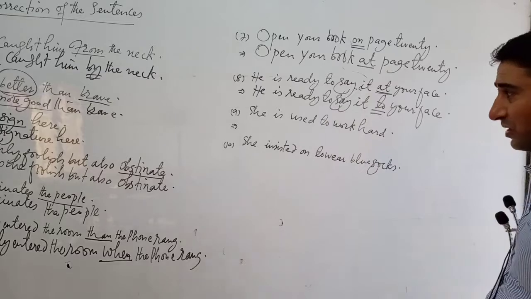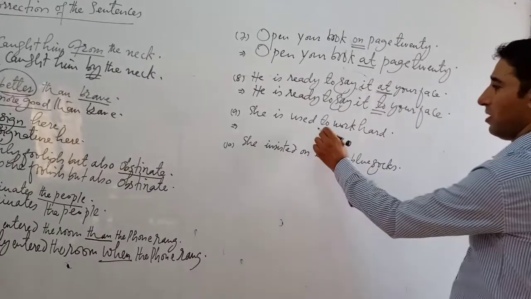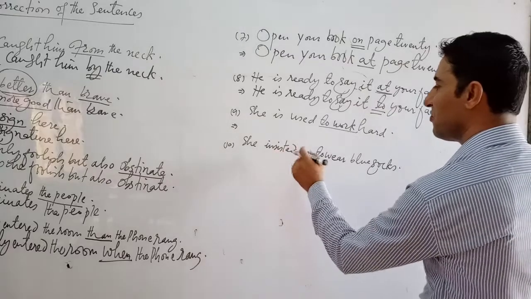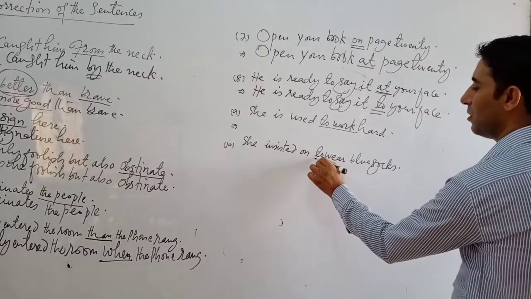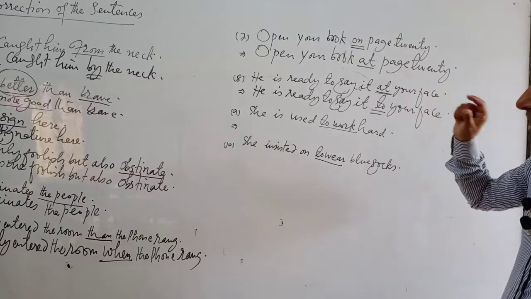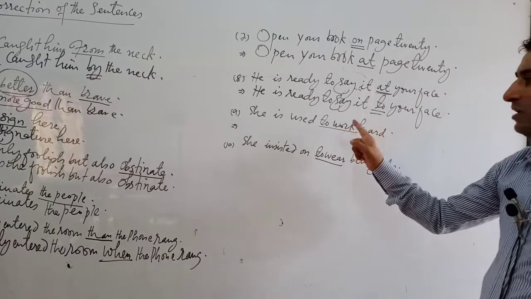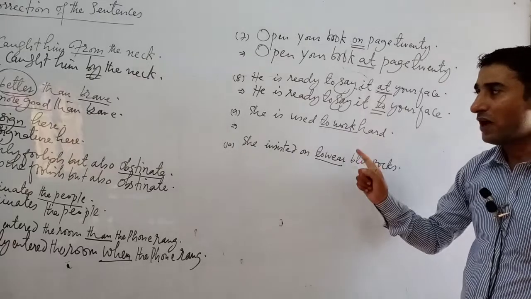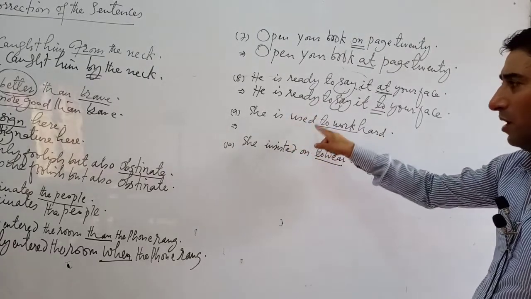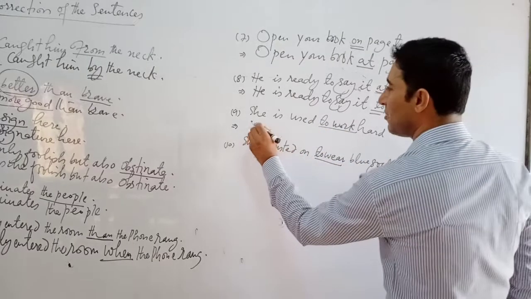Number 9, she is used to work hard. Here is a mistake. Number 10, she insisted on to wear blue socks. Here is a mistake. Here we can use the present participle instead of the infinitive. Why? Because this is the structure: is used to, or was used to, or were used to.